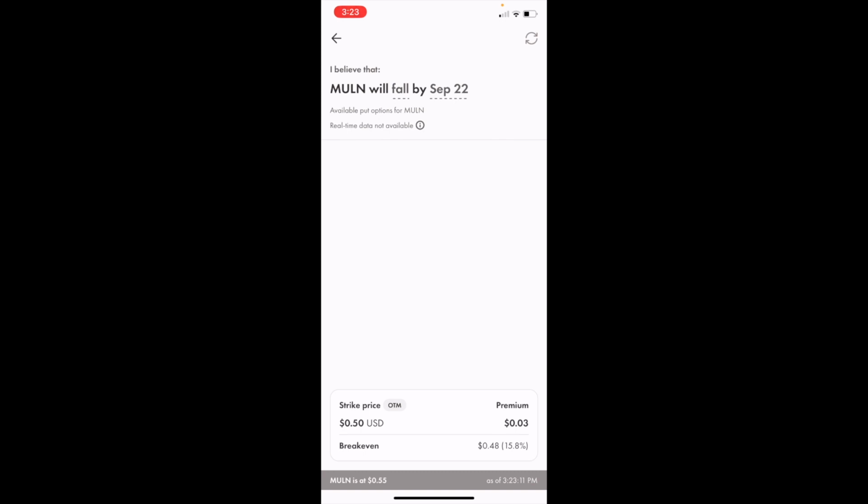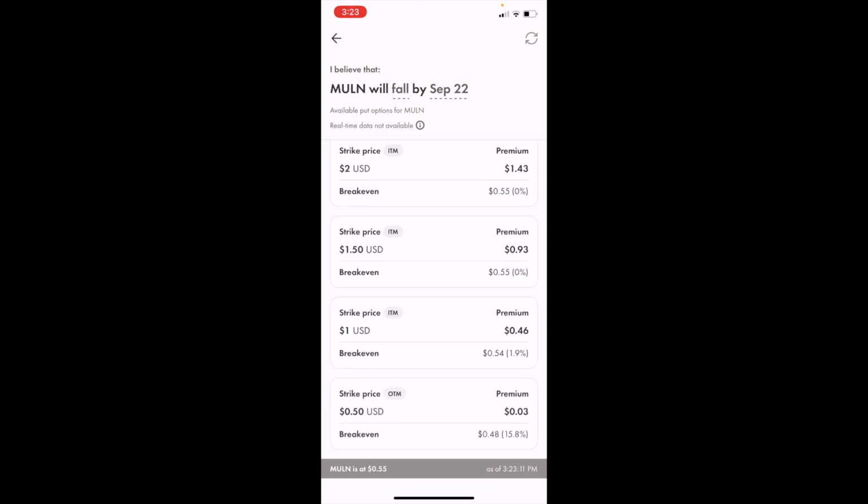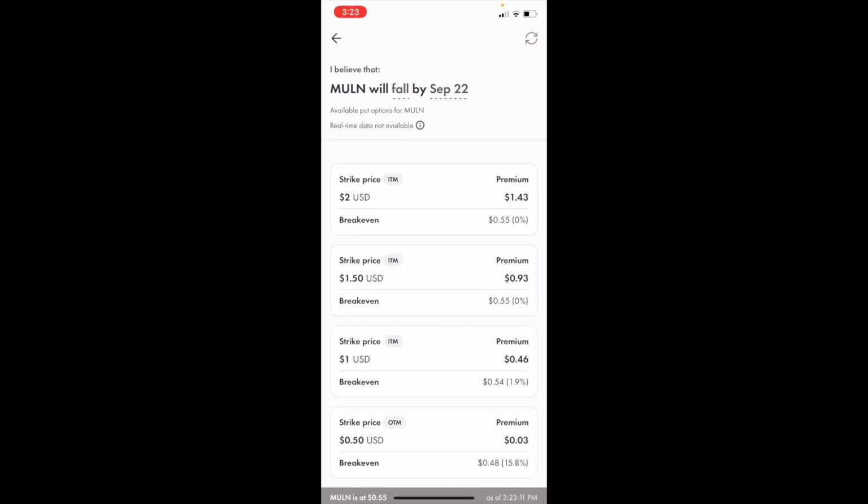Now it actually says it's going to fall. If you want to do that, you can press on the date that you wish to have these options expire by. So if you press on September 22nd, you can change that to whatever date you wish to buy this put option for. At the bottom here, you can see a whole bunch of different options choices to choose from.